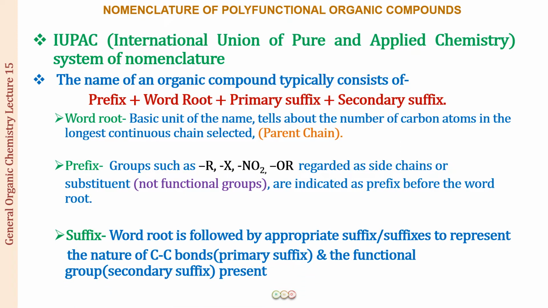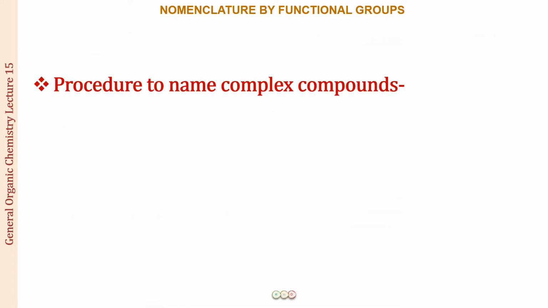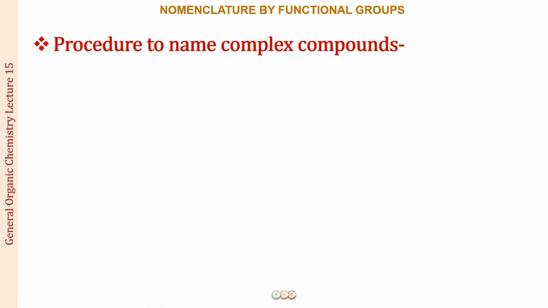So the primary suffix is going to tell us the nature of the carbon-carbon bonds, whether it is all single bonds, whether there's a double bond present, or a triple bond present. And then we have the secondary suffix, which tells us about the principal functional group which is present in the name of the compound.